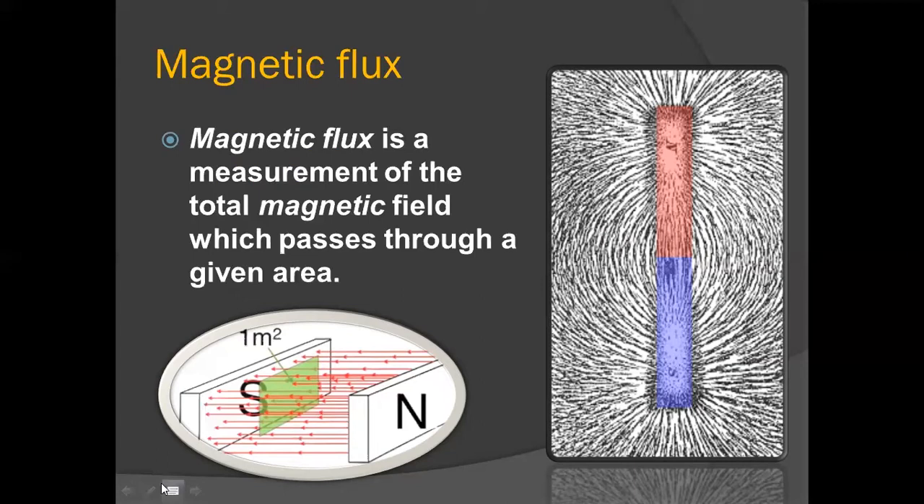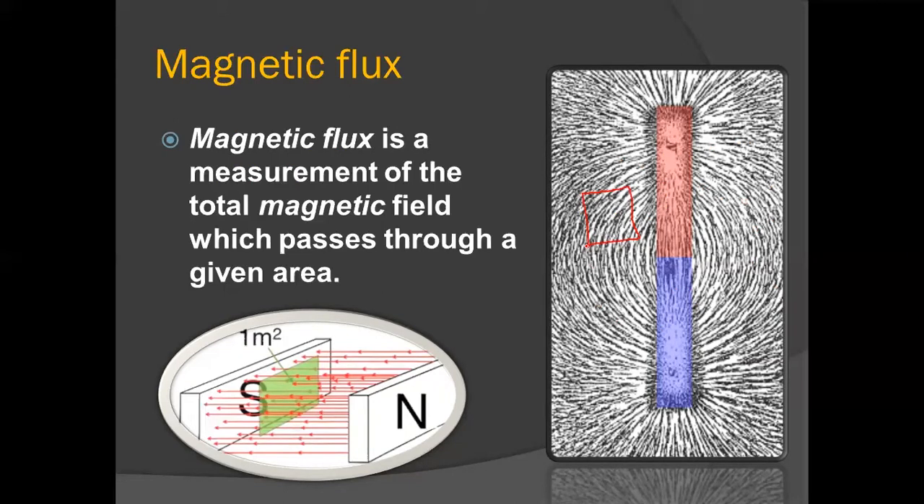Look here, you have a picture of a magnet. And what we see here are the magnetic field lines. I'm going to choose a certain area, and I want to know the magnetic field that passes through this area. And that is what we call magnetic flux. We are narrowing it down.